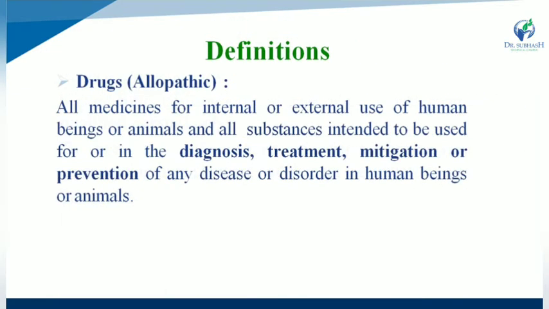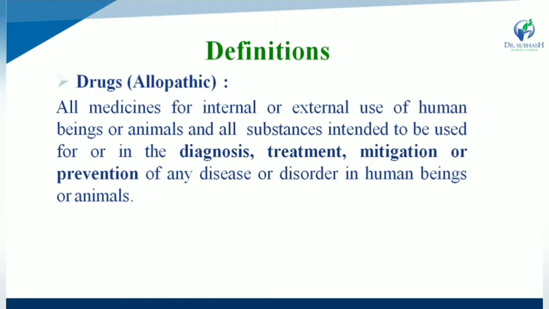Second one, definition. First one, drugs. What is an allopathic drug? All medicines for internal or external use of human beings or animals, and all the substances intended to be used for or in the diagnosis, treatment, mitigation or prevention of any disease or disorder in human beings or animals.